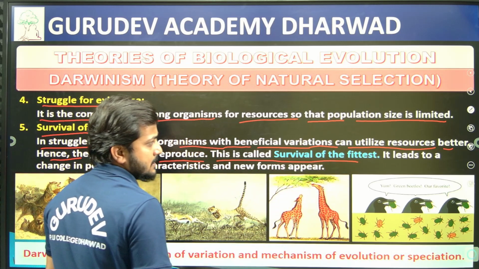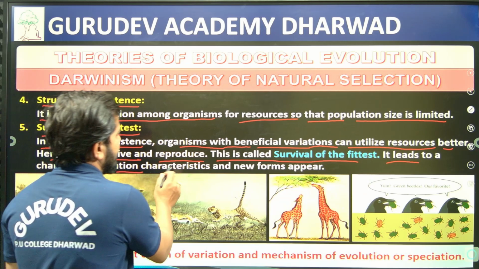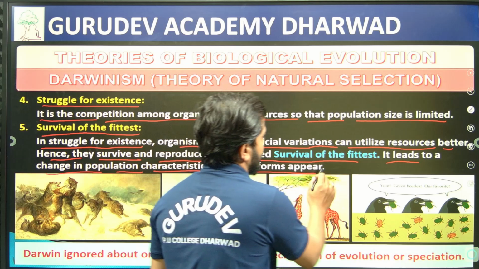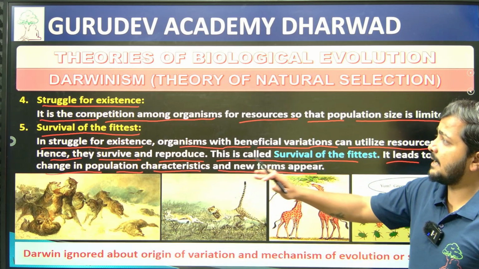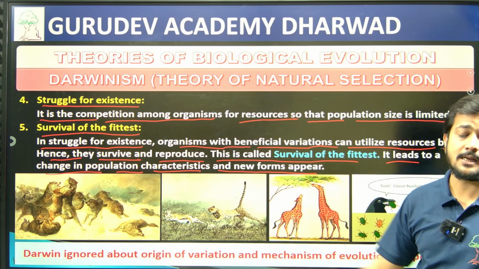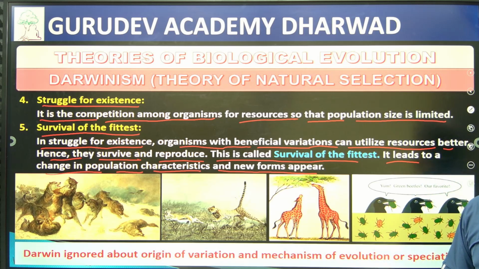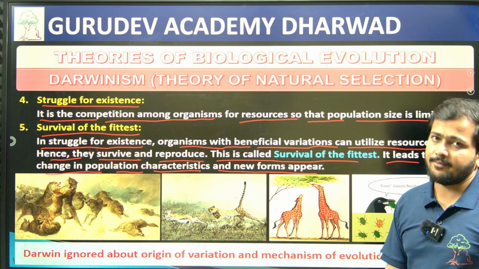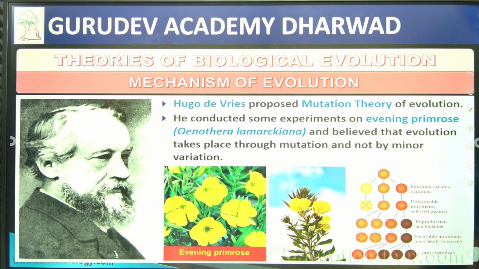Survival of the fittest, and it leads to what? A change in the population's characteristics, as well as what new form is going to appear. That is what it means with respect to the struggle for existence and survival of the fittest. Those who are fit to the environmental conditions are going to survive, right? So that is what you are going to find out, survival of the fittest.